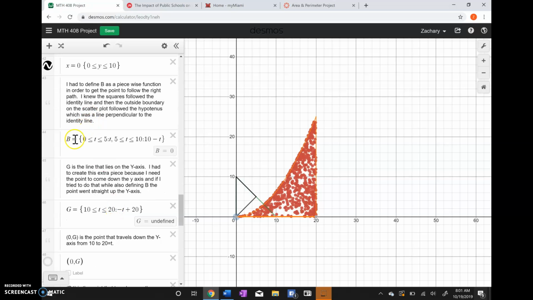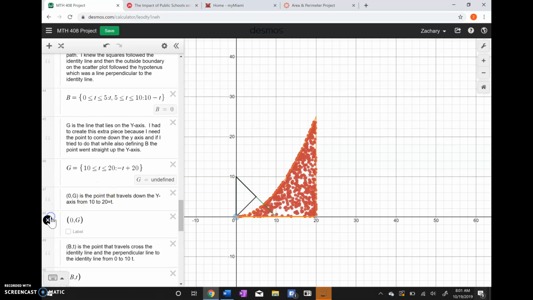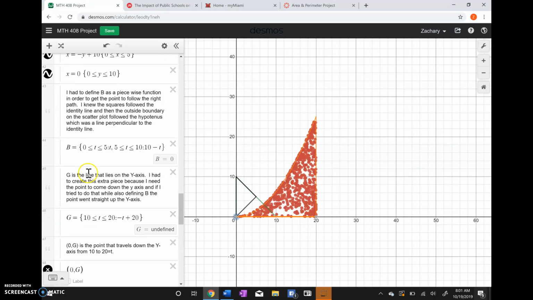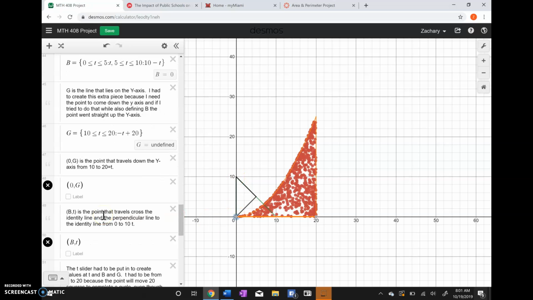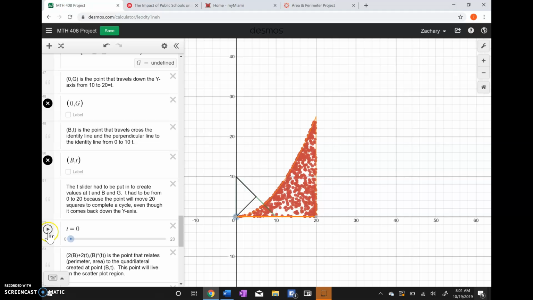So I knew that I needed to find a couple things here, so we decided to define B as a piecewise function so that this slider T down here would travel along this line, and then switch: from 0 to 5 go from here, 5 to 10 go from here, 10 to 20 go down to here. So I knew that I needed to find another letter G here for this point to travel down that line. As you can see here, we got that point to travel across that line nicely.